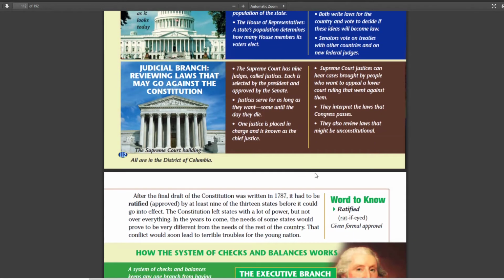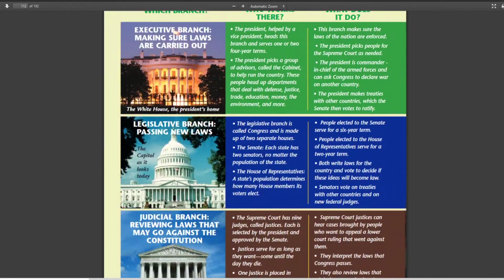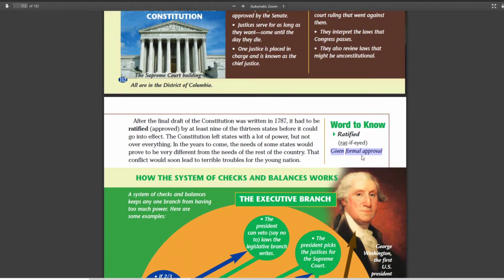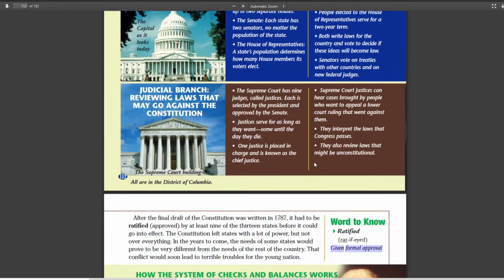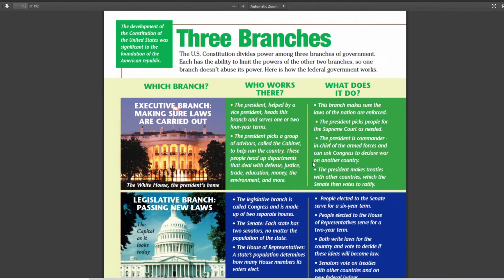One word that I'd like you to know is ratified. Last lesson we talked about the ratification of the Constitution. Ratified means given formal approval. It means it is now the law of the land. They approved it, and so this is our new government, the Constitution.